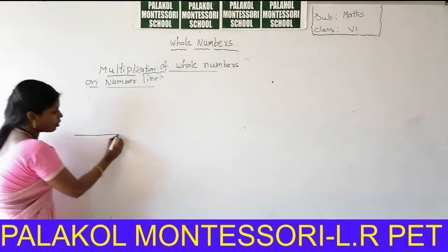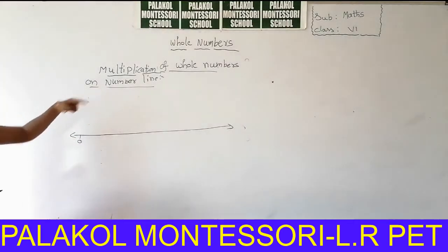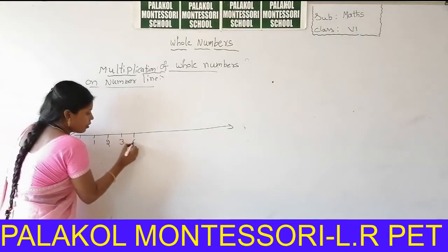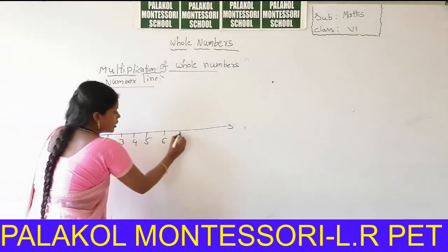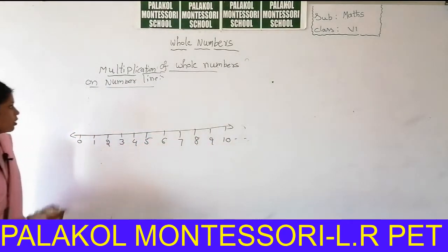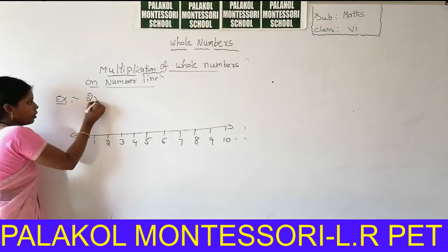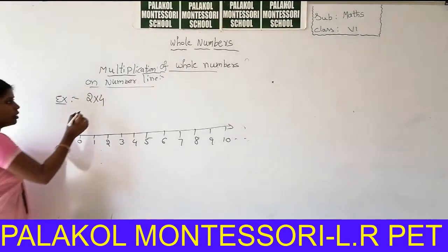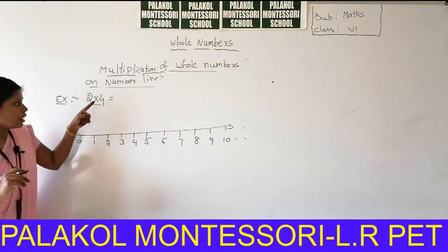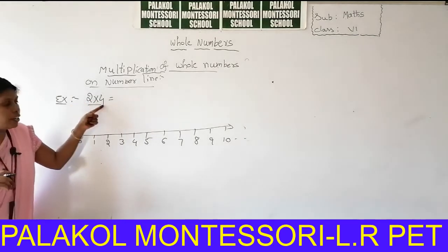So again you can draw the number line. You can start with whole numbers. The whole numbers start with 0 onwards. 6, 7, 8, 9, 10. So let us see one example. For example, 2 4s are. This example you can write on the number line. 2 steps, how many times repeat? 4 times. So the 2 steps can repeat 4 times.